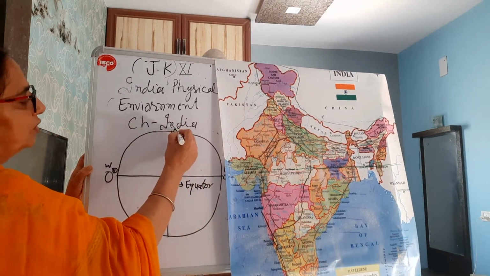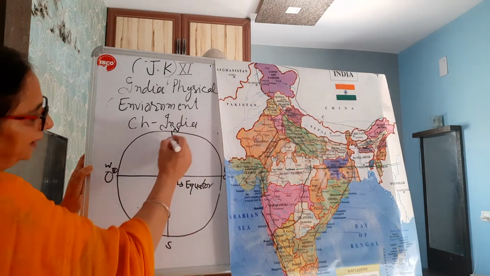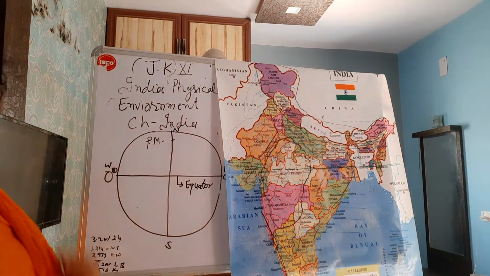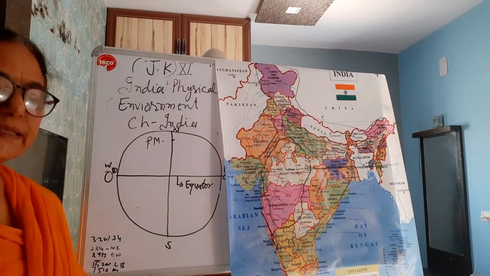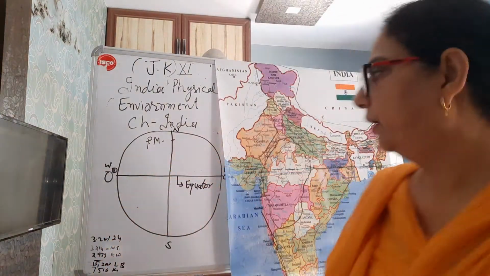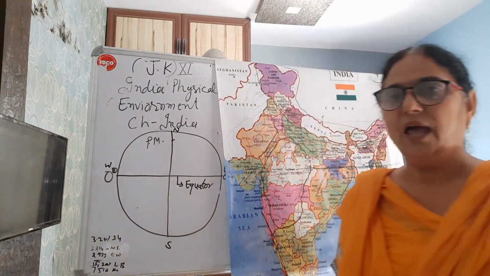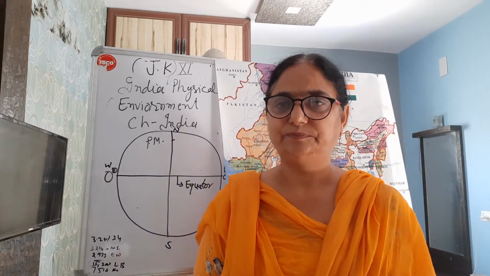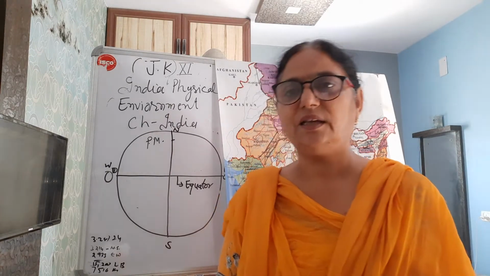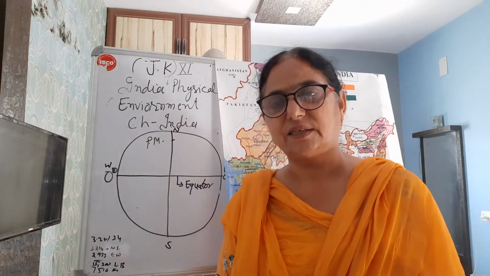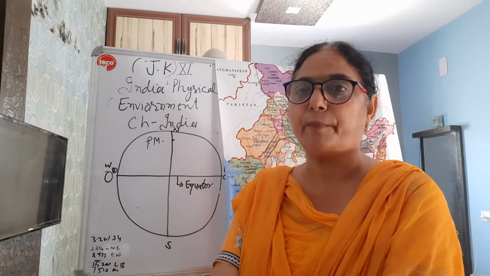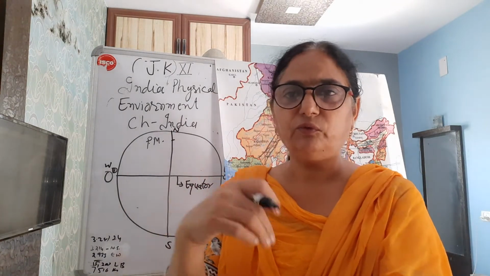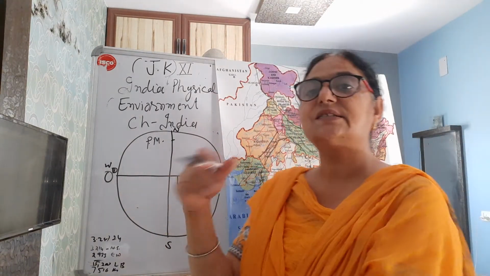This is the north pole, this is the south pole, and this line is the prime meridian, I told you in the previous diagram, and it is the longitude. Now why are these lines drawn on the globe or map? As you know, these lines are just imaginary lines to locate places, to find out the location of a particular country, continent, state, and so on. So that's why these lines are a must.